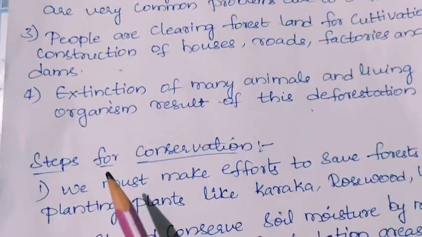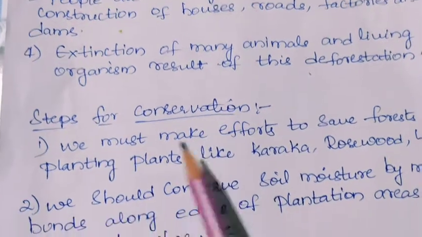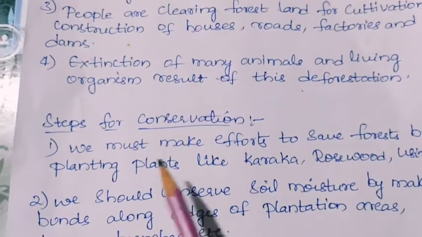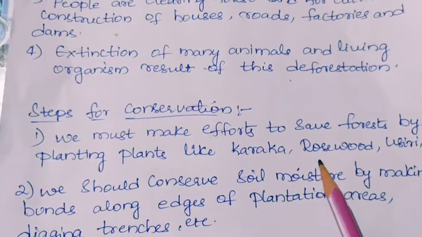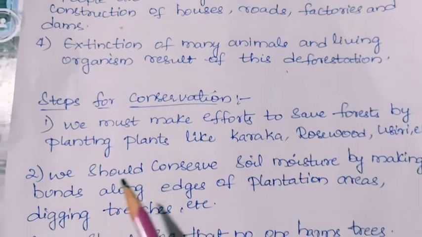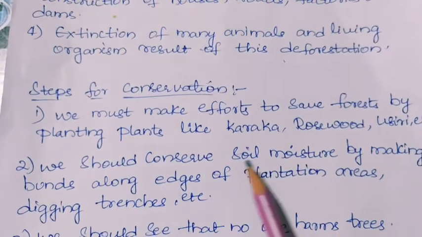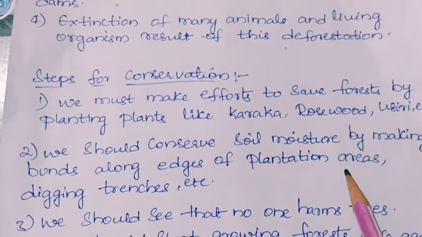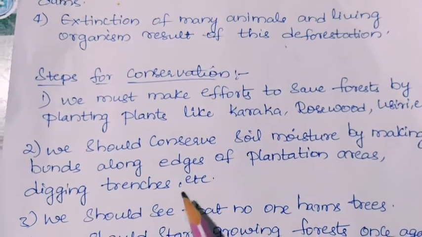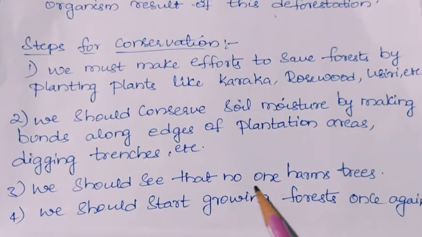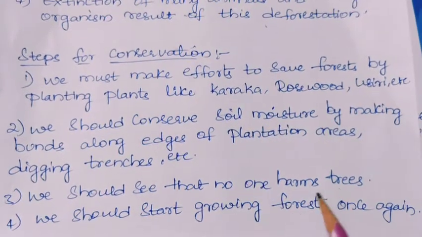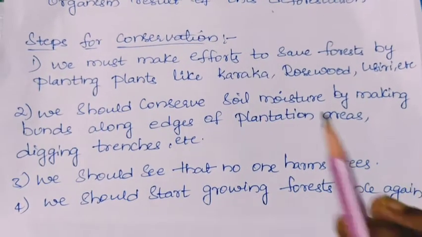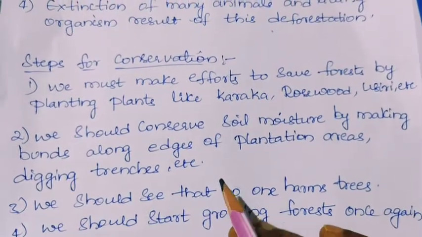So, the steps for conservation of forests are: we must make efforts to save forests by planting plants like karaka, rosewood, usiri, etc. We should conserve soil moisture by making bunds along edges of plantation trees and digging trenches, etc. We should see that no one harms the trees. We should start growing forests once again. So like this we can conserve the forest.